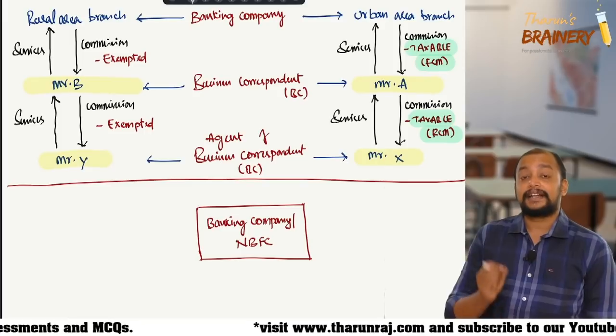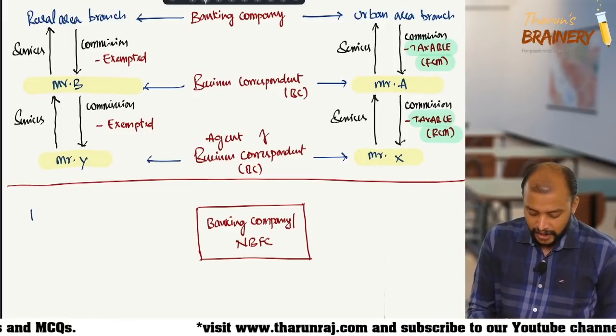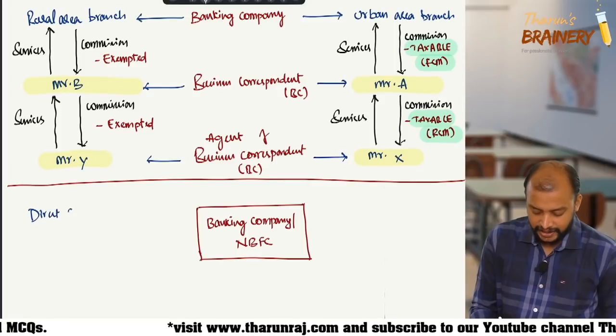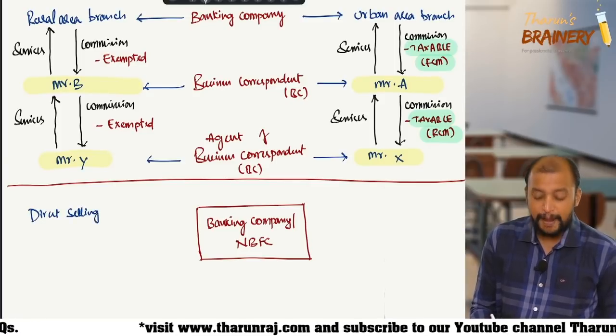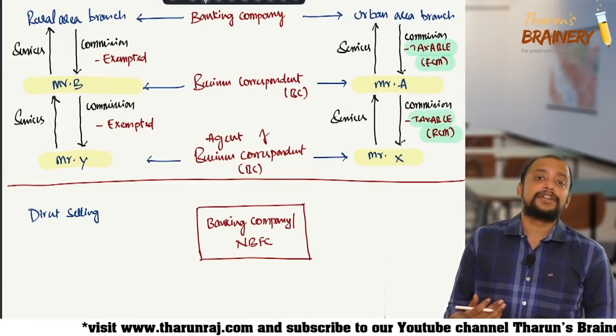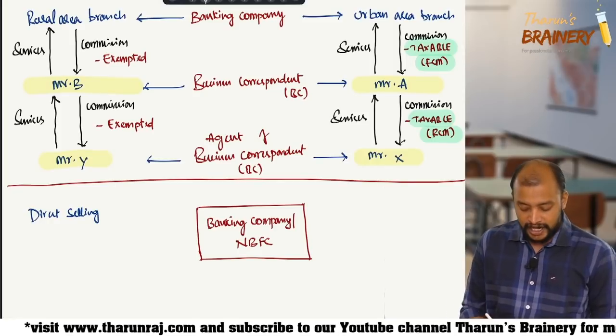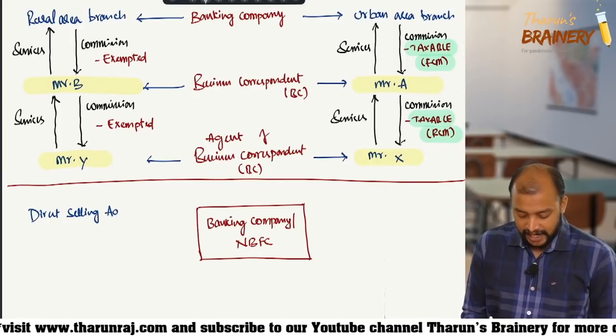Who is that? Direct selling agent. Who is a direct selling agent? They will sell the banking products. Like we get a lot of calls, sir, do you need any credit card, any loan, etc. So these people are called direct selling agents.